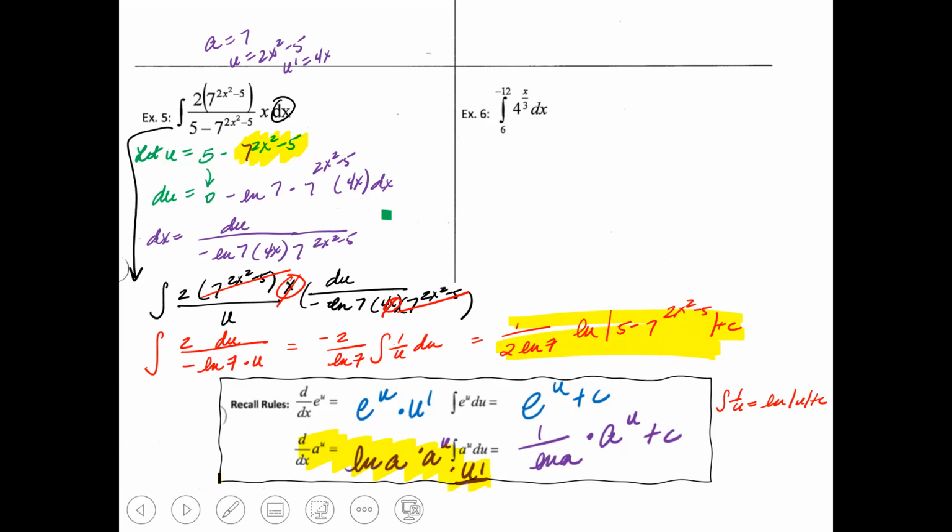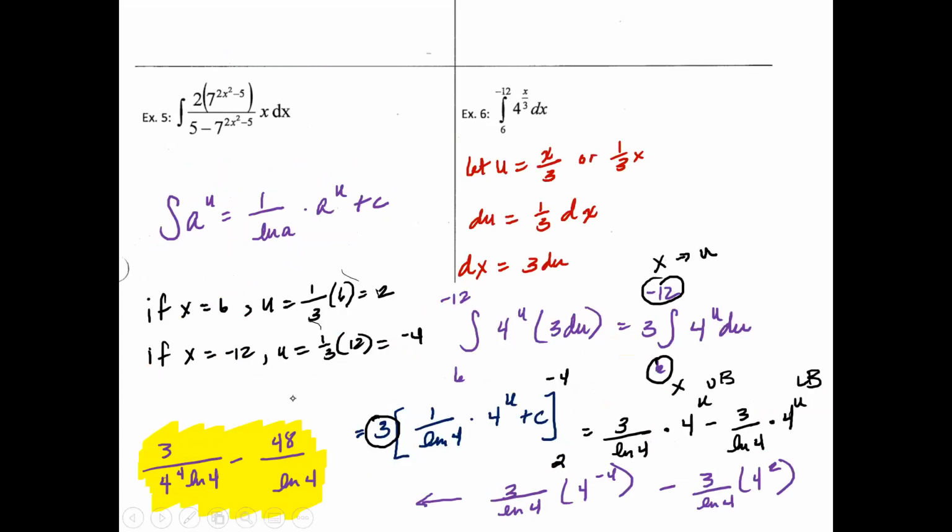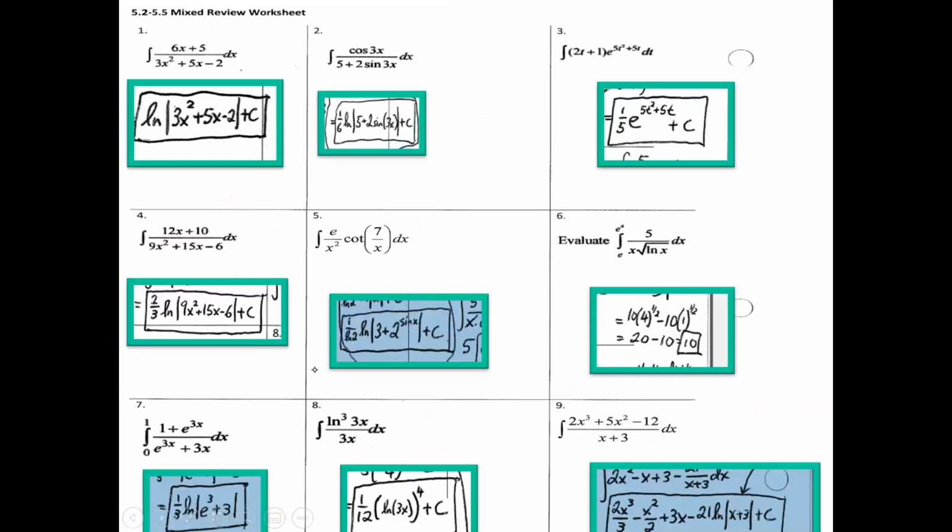All right, go ahead and pause the video and take a look at example 6 and give that a try on your own. Okay, and here is your answer for example 6. Now I'm going to take a look at the right side of this. There are some additional questions that you can answer, and then here are the answers for them. So just pick a few randomly, see where you are, and make sure that you know how to do this.